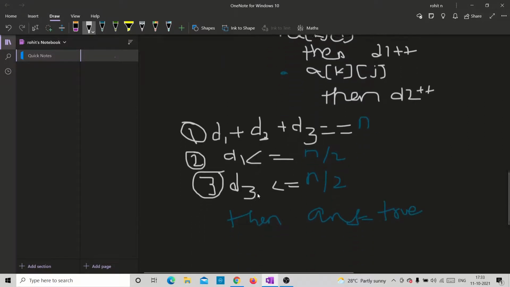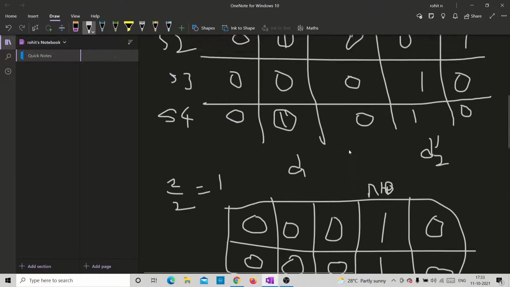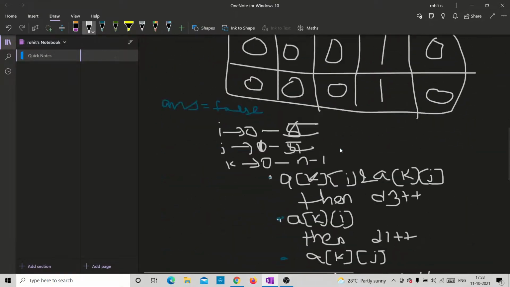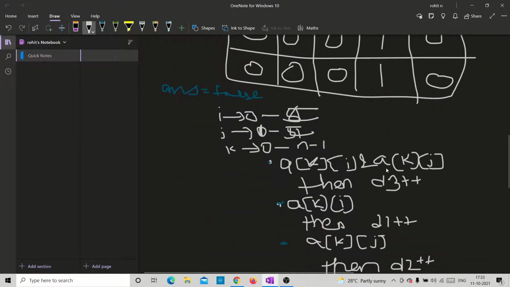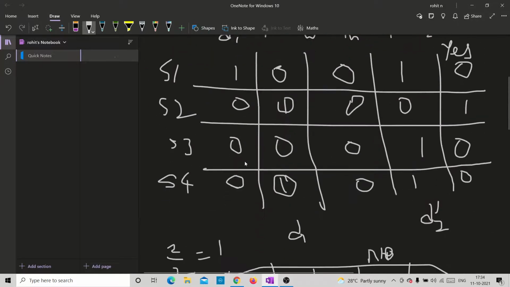And next, what we want is d1 less than or equal to n by 2. What does that mean? If there's no person in d3 taking class on both the days, then we need to make sure the groups are divided equally. If they are not equal, we will fail the test case. So we need to make sure that the number of participants in the group is the same on each day.